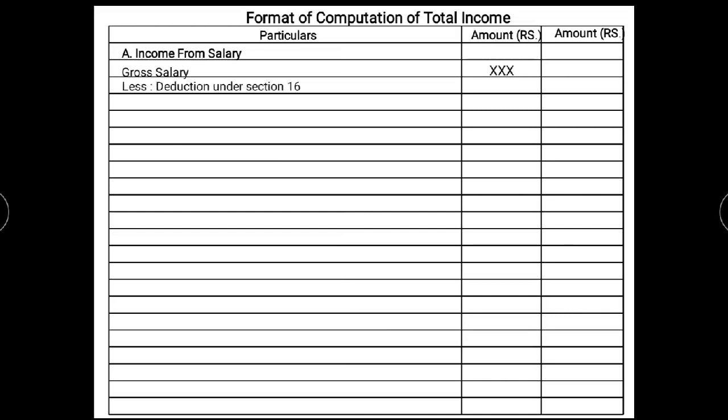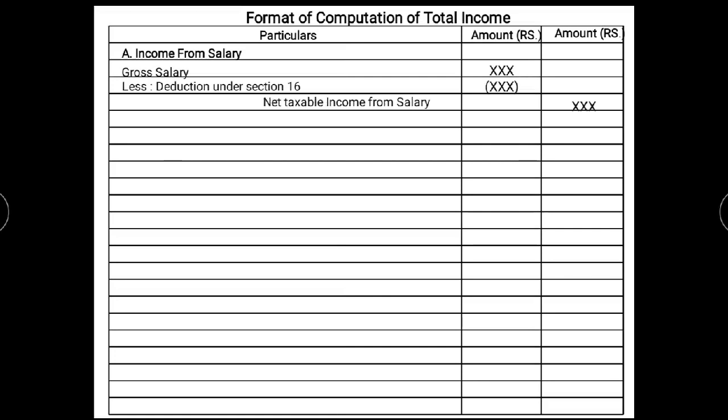The first deduction is standard deduction, which is 40,000 as per the assessment year 2019-20. The second deduction is entertainment allowance, which is applicable only to government employees. The third one is professional tax, which is a maximum of 2,500 per annum. After reducing the deductions, we get net taxable income from salary, and the amount is written in the outer column.